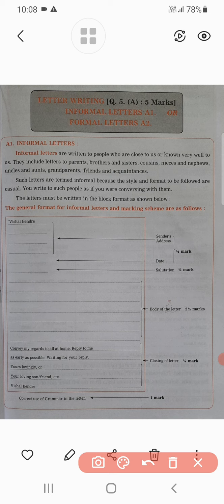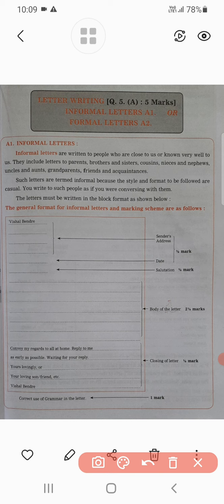Such letters are termed informal because the style and format followed are casual. You write to such people as if you were conversing with them, and therefore these letters are also very important.